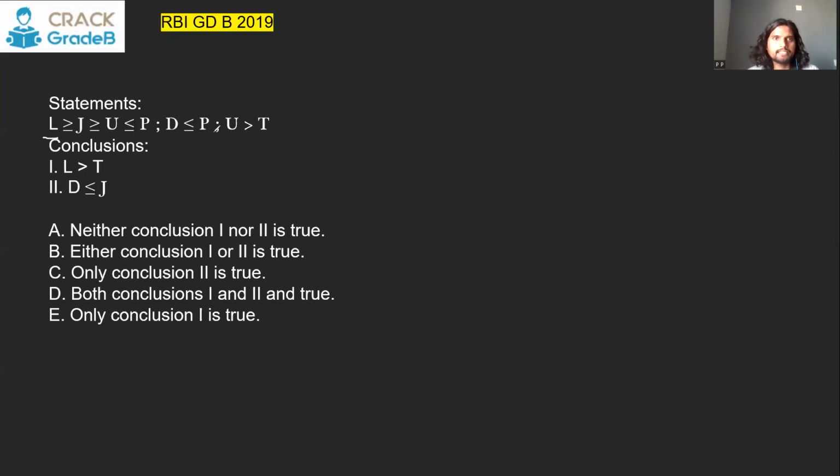L, T, D, J. L is here, T is here. The common element is U. So you'll read it as L greater than equal to J greater than equal to U. After U, you are going to continue here. U is greater than T. So between L and T, there is no contradiction. This sign will prevail. L will be greater than T. It's a true conclusion.